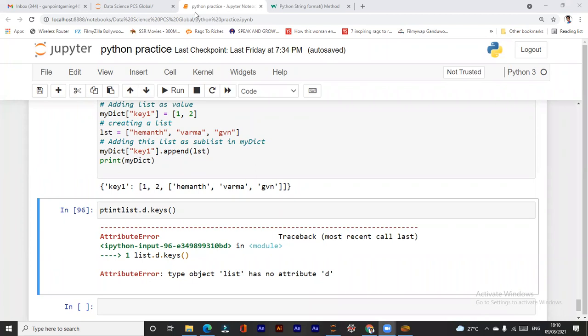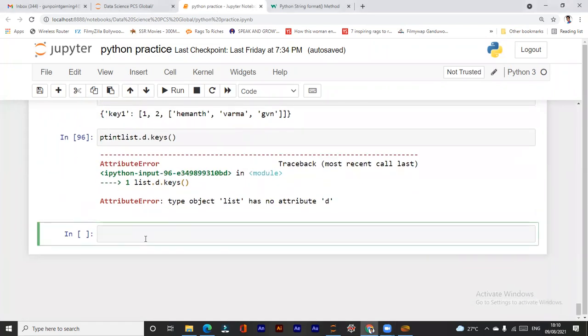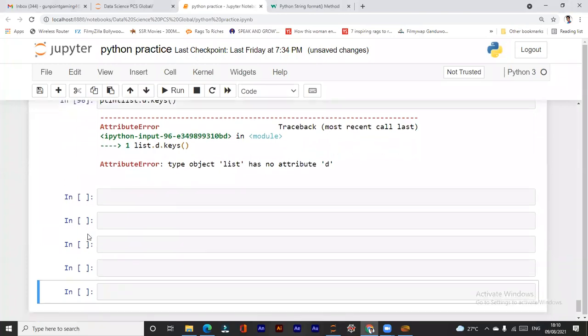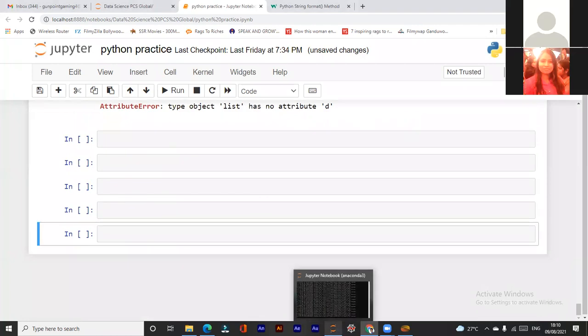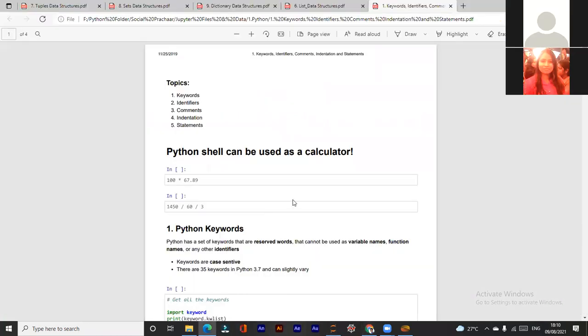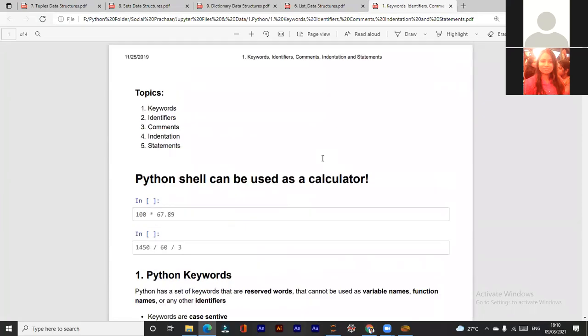Can you see my screen? Yes, it is visible. Okay. How many students are there today? 13. Yeah. So how many of you know about the keyword?